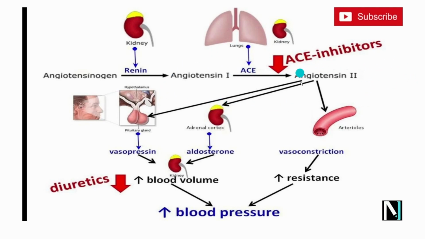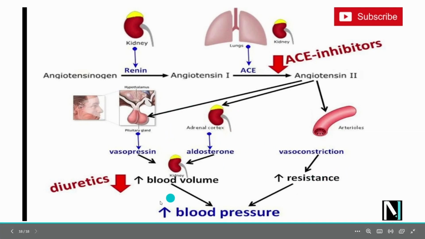This angiotensin 2 in turn acts as a vasoconstrictor. Vasoconstriction means it will reduce the surface area of the blood vessels. If you reduce the surface area of a blood vessel, what will happen? It will increase the resistance. It increases the blood pressure. Obviously, the blood pressure increases and the GFR will also increase.